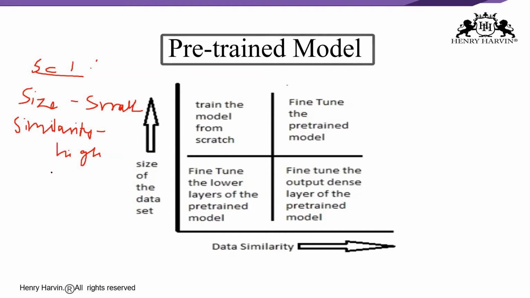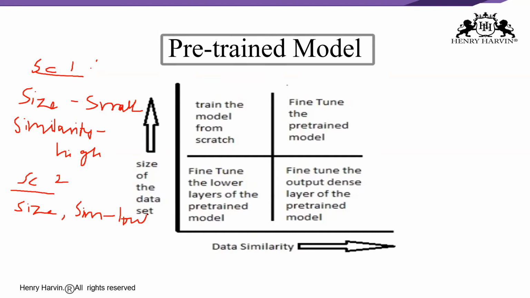Then we just need two categories as the output, because here it could be cat or dog. So in this case, we just modify the output layer to two categories, because ImageNet has 1000, right? So scenario 2, right? Here, size is small as well as data similarity is small. So let me write that size as well as similarity, both are low over here.